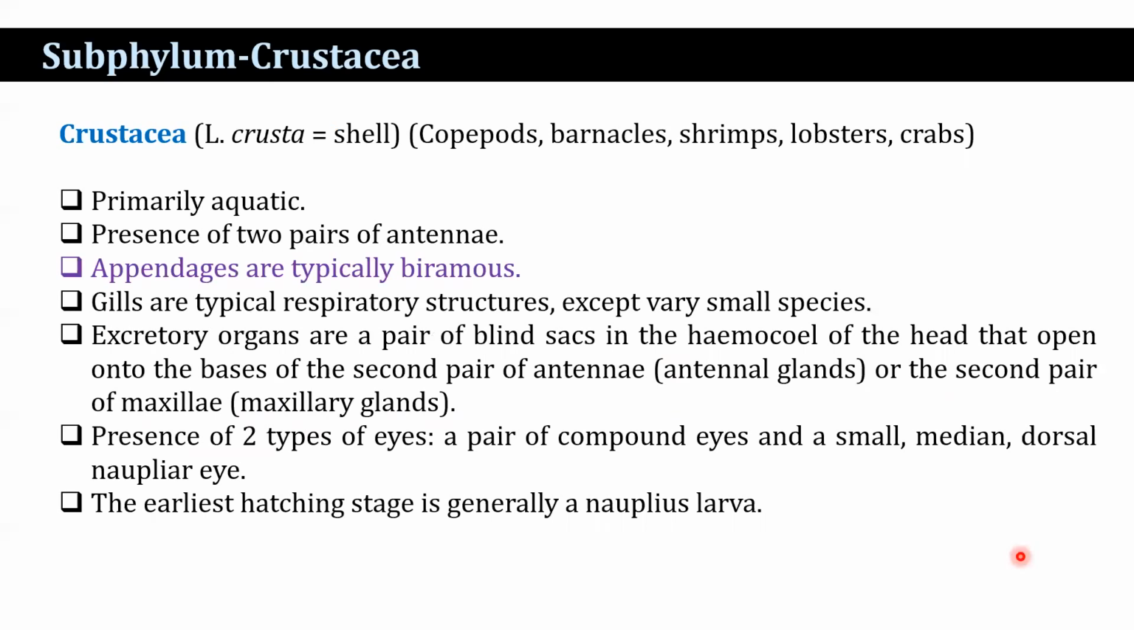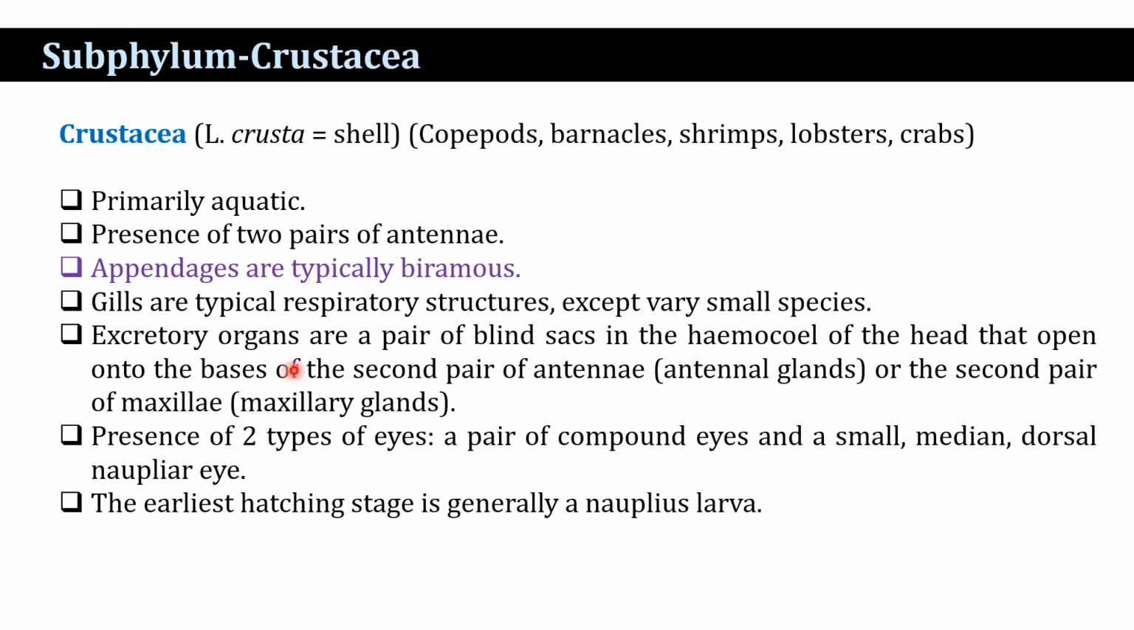Now the Crustacea. Crustacea, coming from the Latin word crusta meaning shell, includes copepods, barnacles, shrimps, lobsters, crabs, primarily aquatic. And here the feature of the antennae: 2 pairs of antennae. In case of the Chelicerata, no antennae. In case of the subphylum Trilobita, 1 pair of antennae. In case of the Crustacea, presence of 2 pairs of antennae. And the appendages are typically biramous. That is an important characteristic feature for Crustacea. Gills are the typical respiratory structure except in very small species.